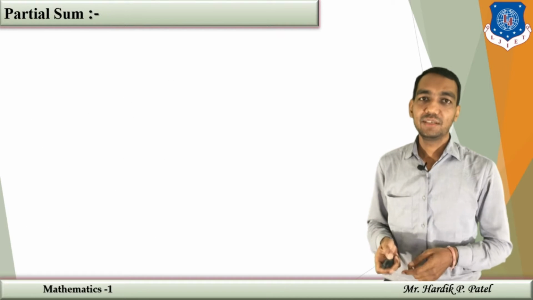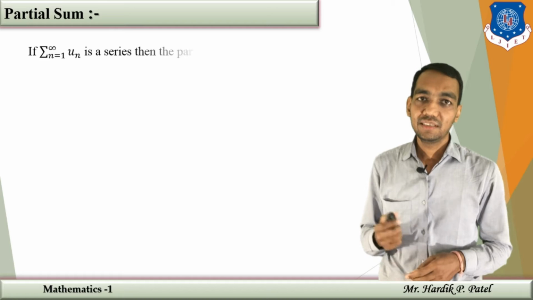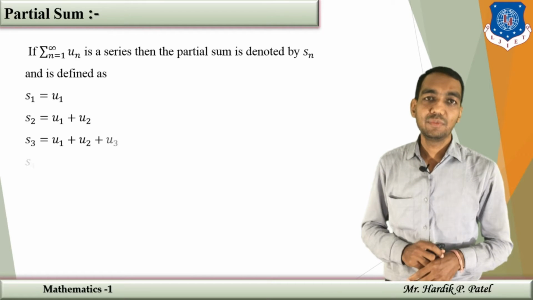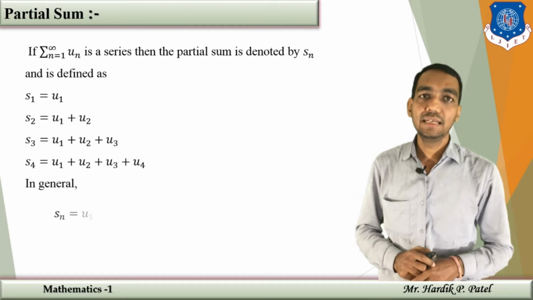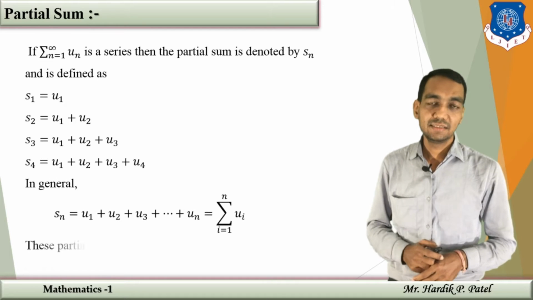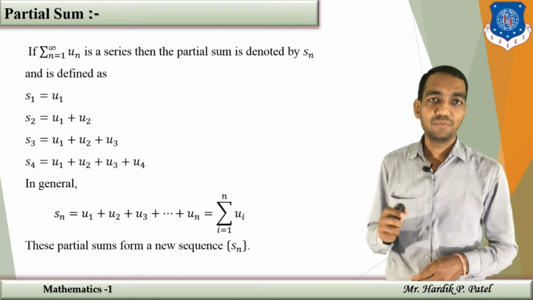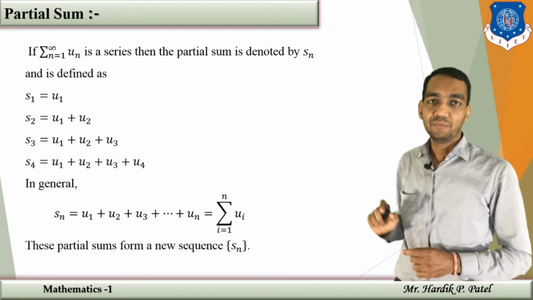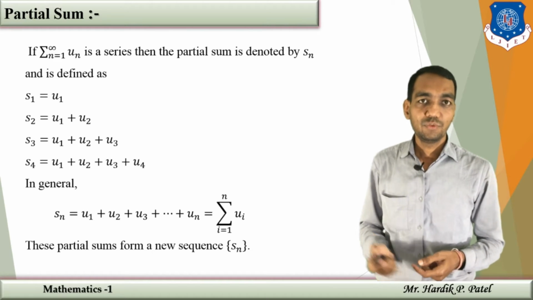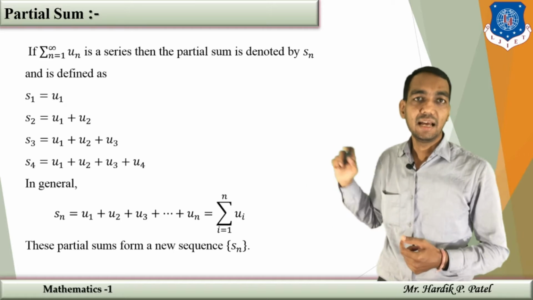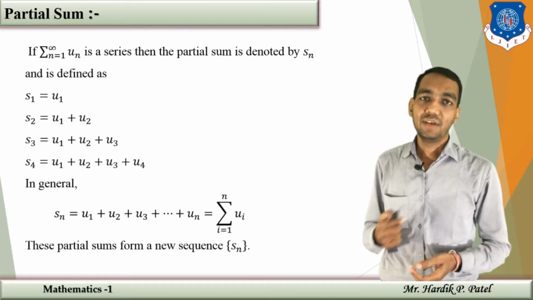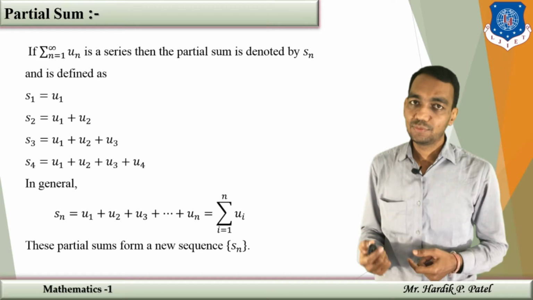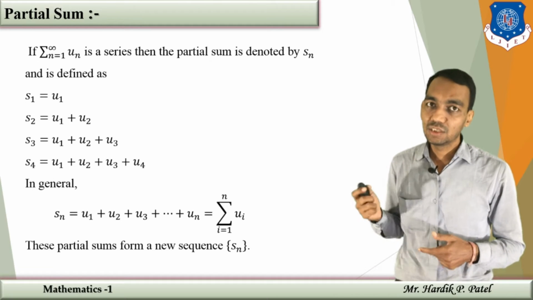Now we are going to start with the partial sum. The partial sum is nothing but the sum of the first n terms of an infinite series. Suppose you have sigma un where n runs from 1 to infinity, an infinite series, then Sn is the sum of the first n terms, that is u1 plus u2 plus u3 up to un. In summation form it is sigma i running from 1 to n of ui. If you put n equal to 1, then S1 is nothing but u1.